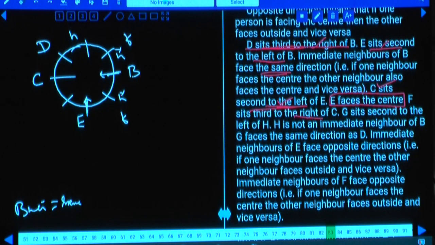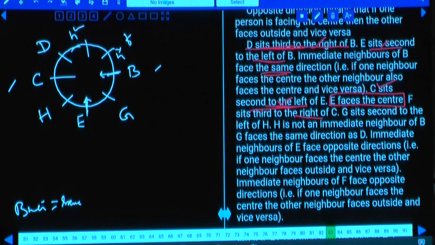If H is here, G sits second to the left of H. If H is at this place, G must be either in the place of B or in the place of C, which is not possible, isn't it? As it is not possible, where should this H be? H must be in this place only. Are you following this one or not? If H is here, then G sits second to the left of H, hence G must be in the alternate position to this one, hence G must be at this place.